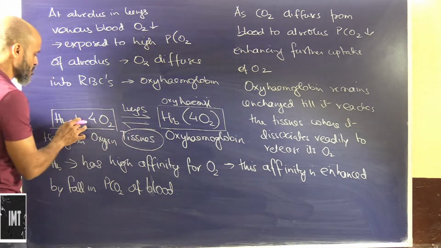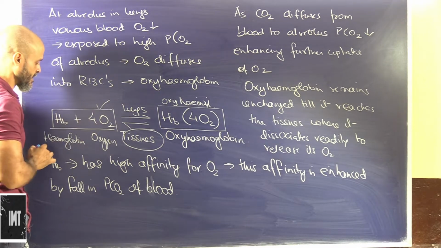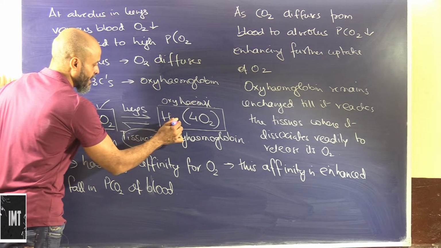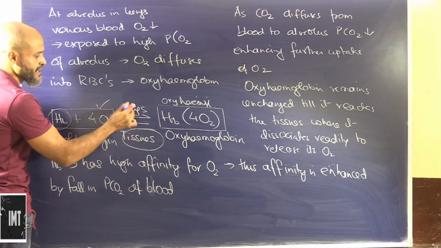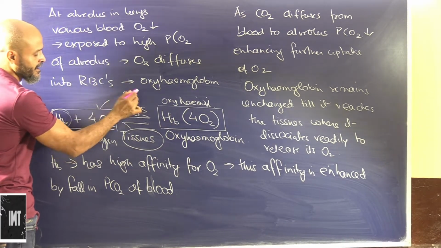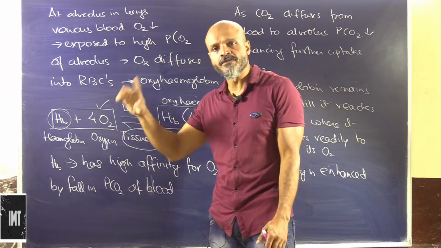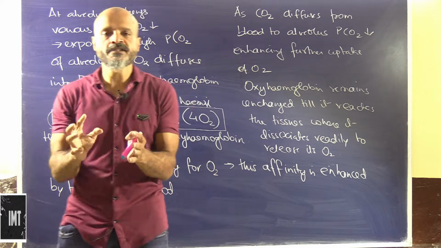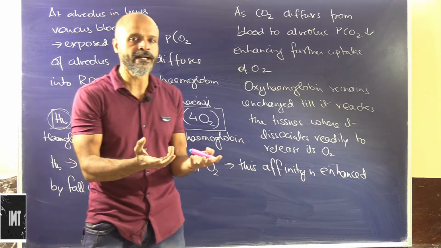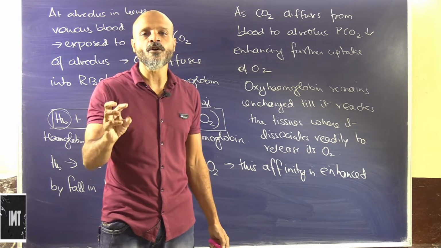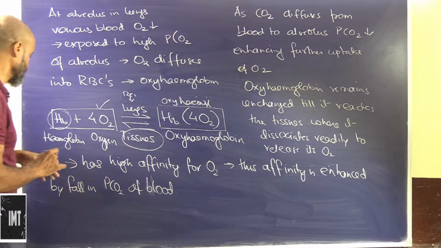When it goes to the tissues, the oxygen dissociates and the hemoglobin separates out. Again they combine in the lungs. So this is a reversible reaction, and it is to our advantage, because this is how the oxygen will combine and again dissociate. Just as it's necessary for the oxygen to combine, it is also necessary for it to dissociate, because that's how the oxygen will actually reach the tissues and be used by them.